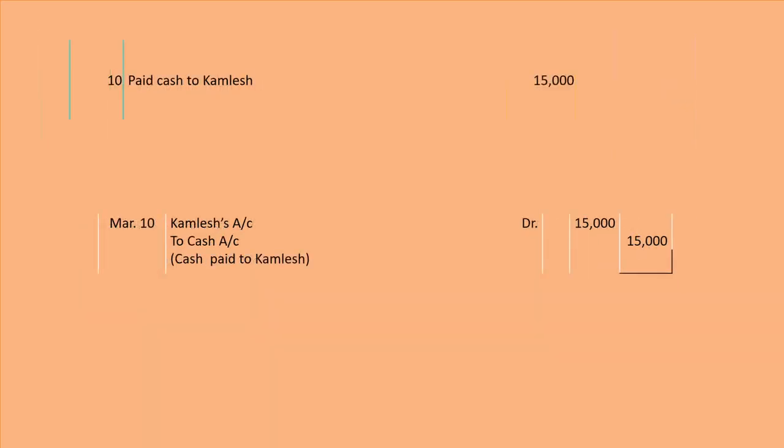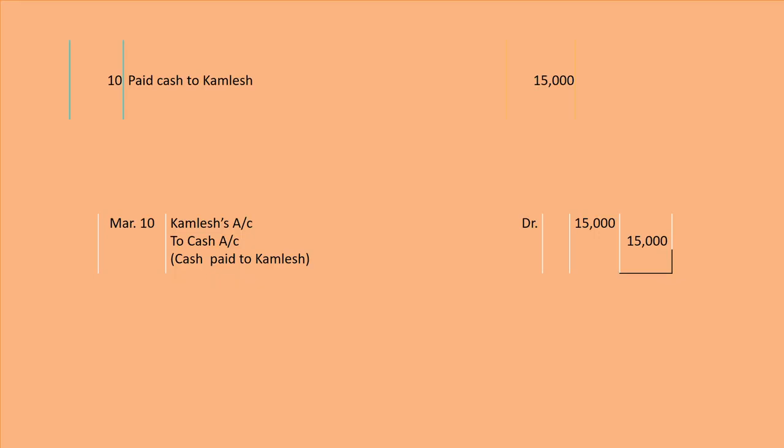Now the next entry is paid cash to Kamlesh. Beta, we have paid cash to Kamlesh for rupees 15,000. So whenever cash is going from the business, that's why cash will be credited. That's why we have credited cash account. But we debited Kamlesh account. Why did we debit Kamlesh account here? Because Kamlesh is the receiver of the cash and Kamlesh is included in personal account.